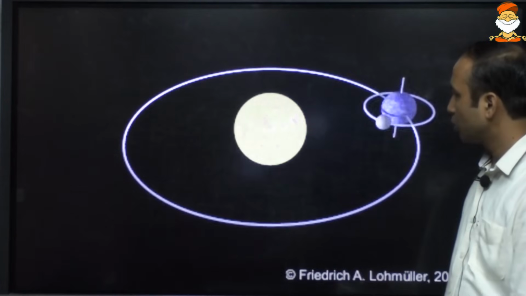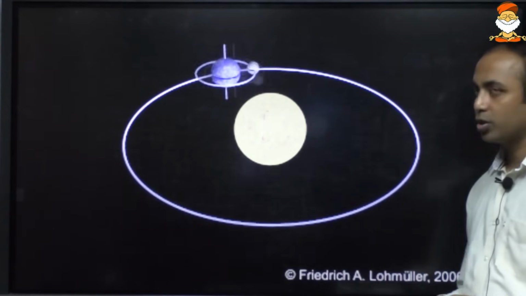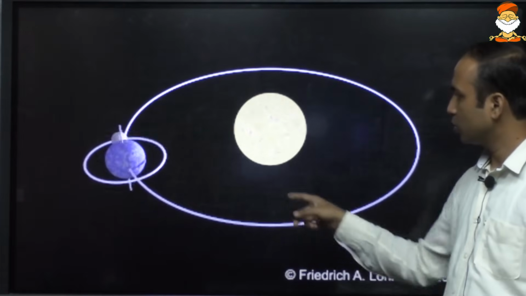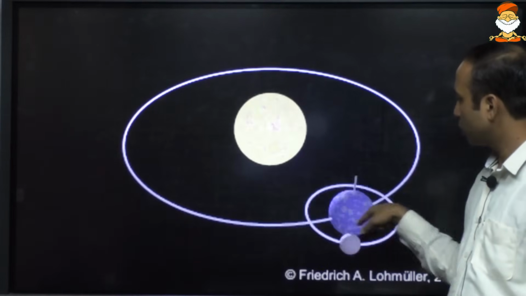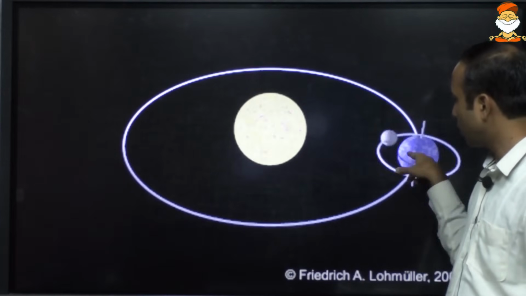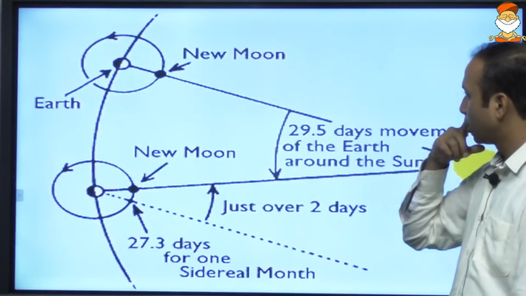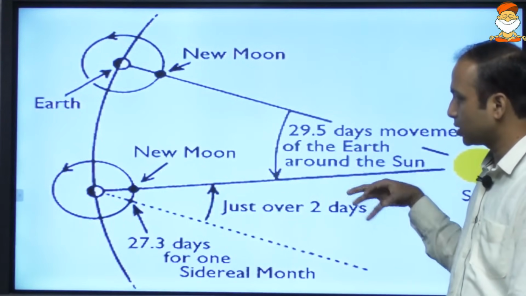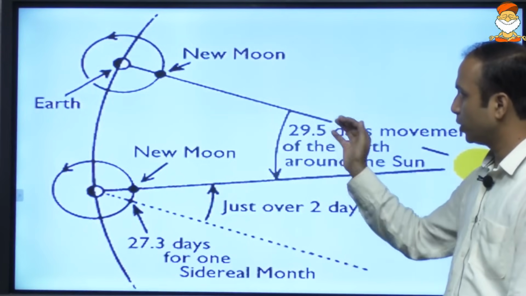Okay, so you see the relative rotation and revolution of the moon around the earth. Earth is revolving around the sun in an elliptical orbit. Moon is also revolving around the sun in an elliptical orbit, and around the earth in an elliptical orbit. When it comes to earth, moon and sun, they make a very complex system of rotation and revolution. So let us focus only on the moon and the earth.